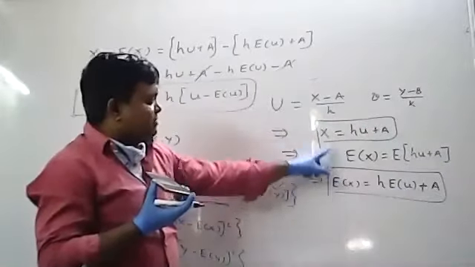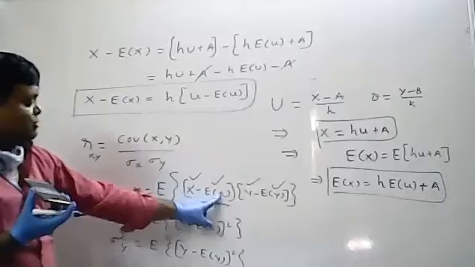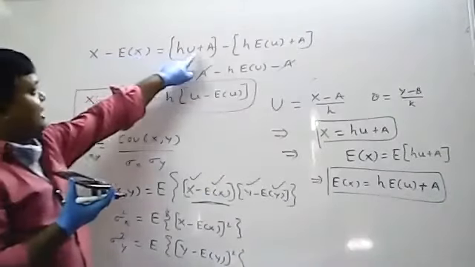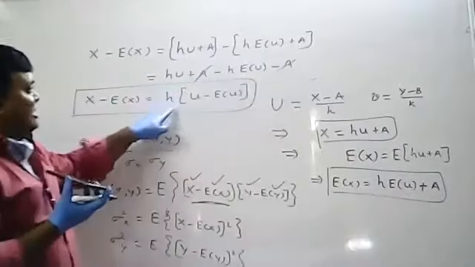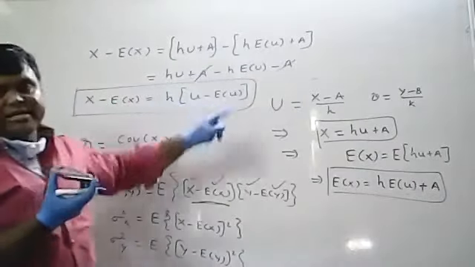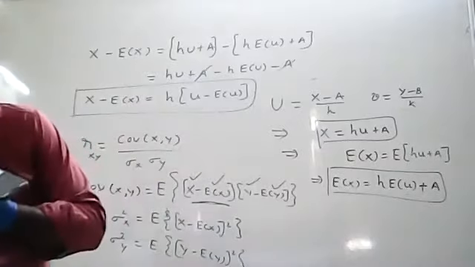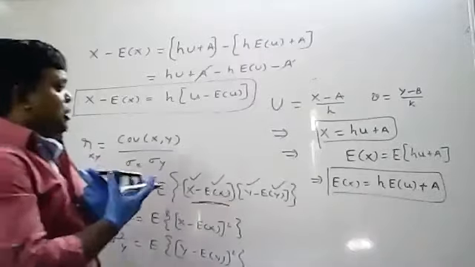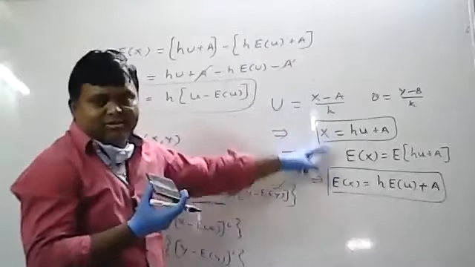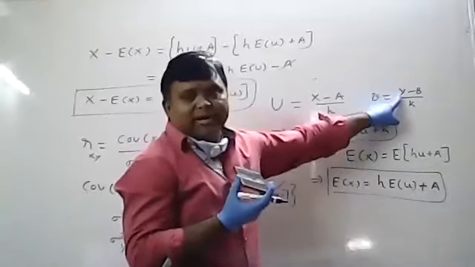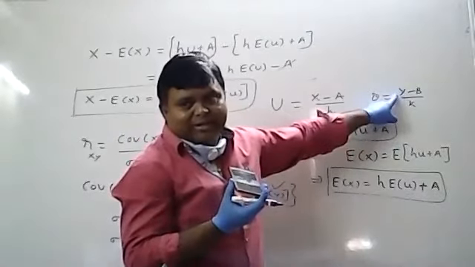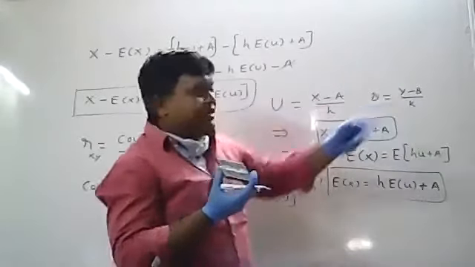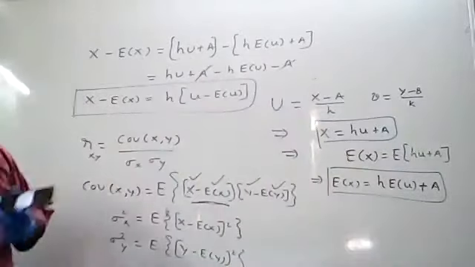So now I know expectation of x, I know x. Next step, you have to calculate x minus expectation of x. If you simplify, what you are getting? H into u minus expectation of u. Is it clear? If it is clear, I will go to y. So now x calculation is completed. Similarly, you have to calculate y. First y, after that expectation of y, then y minus expectation of y.